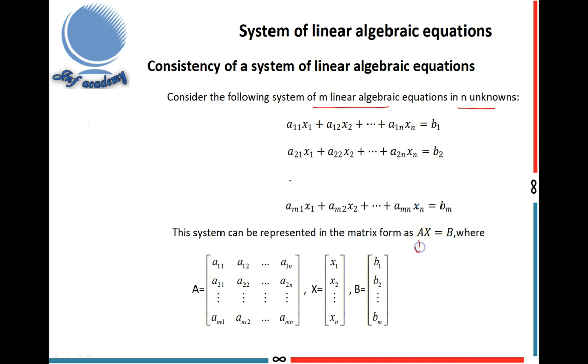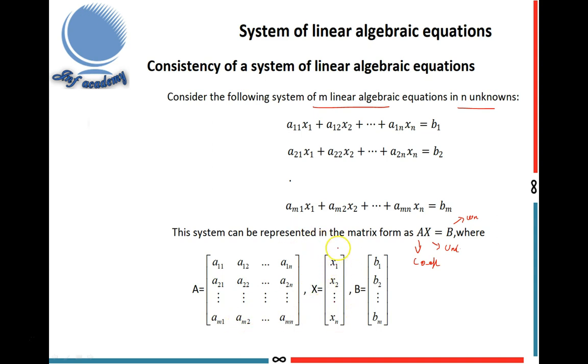Here A is the coefficient matrix, X is the unknown matrix, and B is the constant matrix. A is the matrix of coefficients of the unknown values. I write A equal to the coefficients of x1, x2, etc. xn in the first equation. The second row is the coefficients of x1, x2, etc. xn in the second equation, and the final row is the final equation.